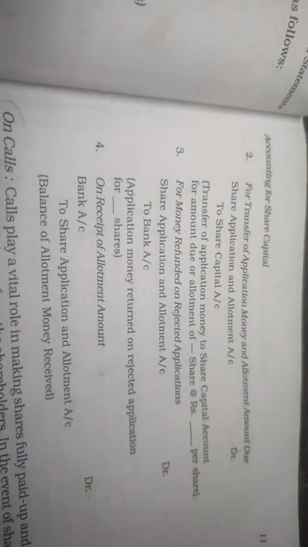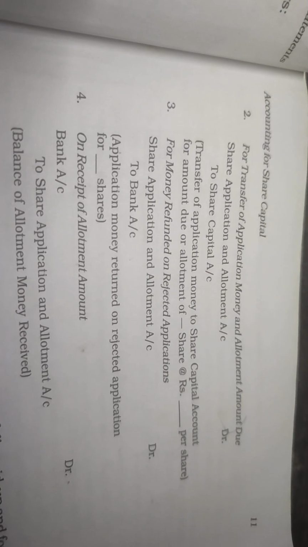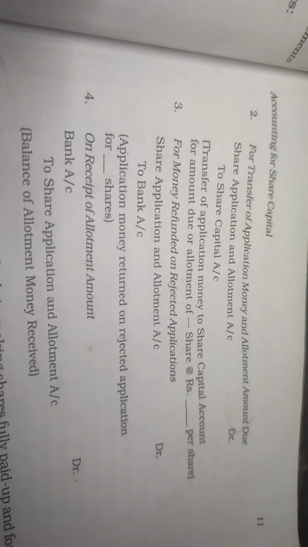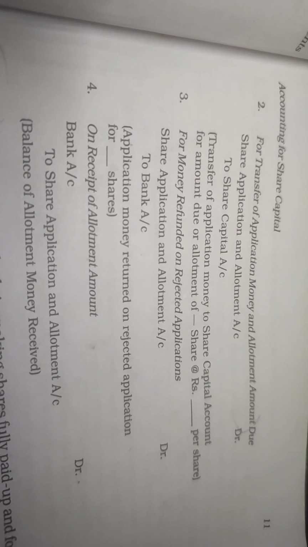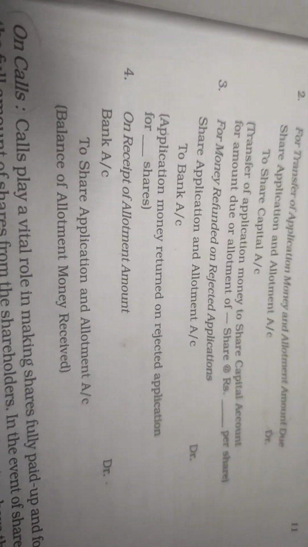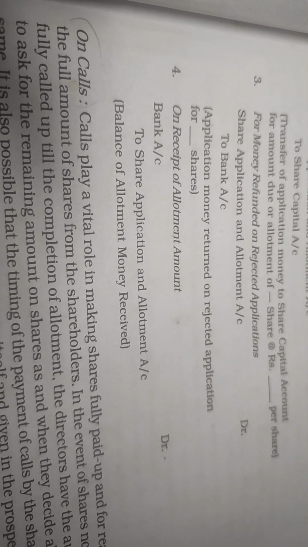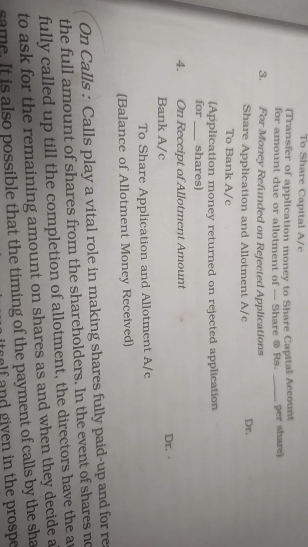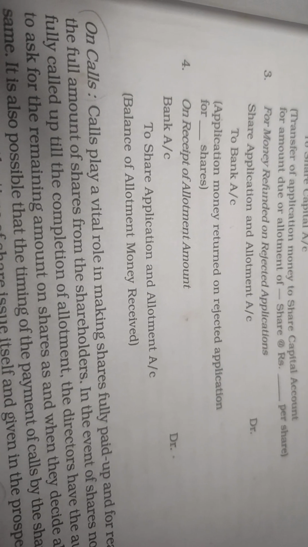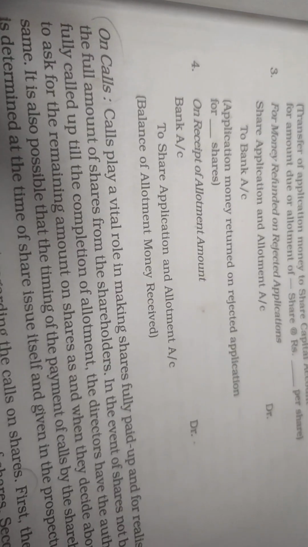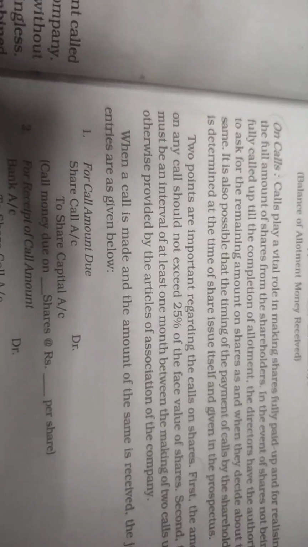Then the journal entry is share application and allotment account debited to share capital account. Then for the money refunded on rejected applications, that is, the amount is given back, share application and allotment account debited to bank account. Then on receipt of the allotment amount, bank account debited to share application and allotment account.